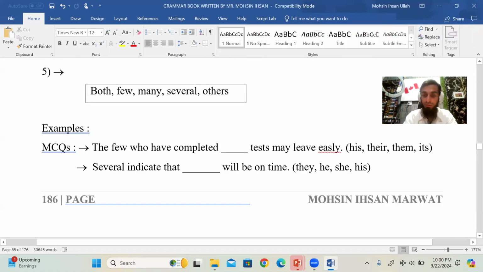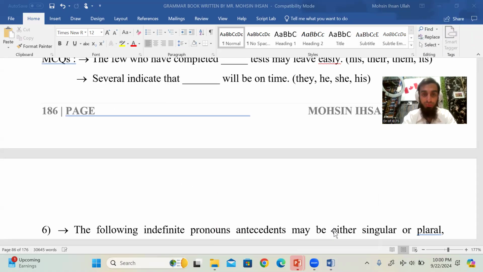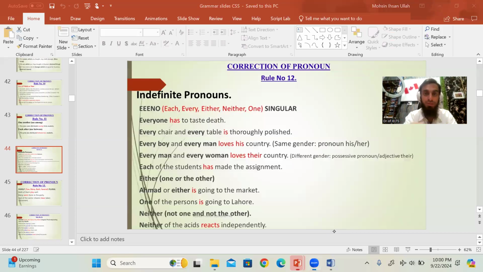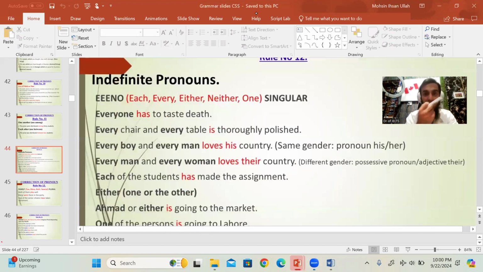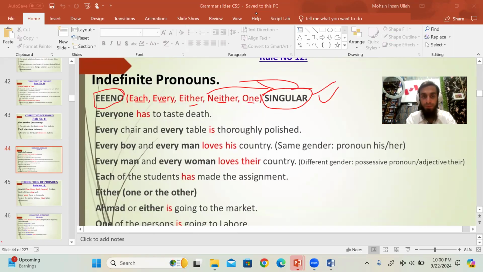Okay, next point, we are coming to some formulas. You have to keep them in mind. We discussed all those things so far, but you have to keep these formulas in your mind to make no mistakes in future, inshallah, in the speaking and writing sections. Formula number one: in a word which stands for each, every, either, neither, one, always compare, always it will follow a singular verb. हमेशा इनके बाद आएगा, इन 5 words के बाद, right?